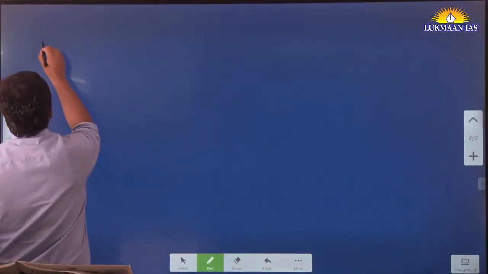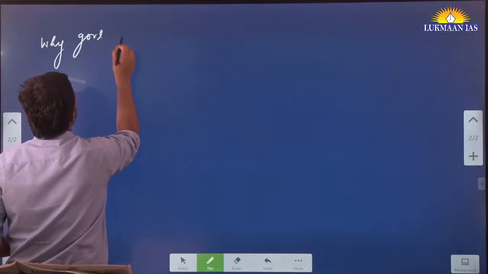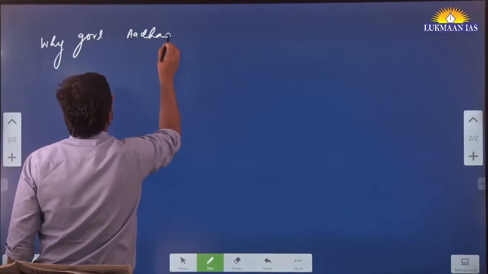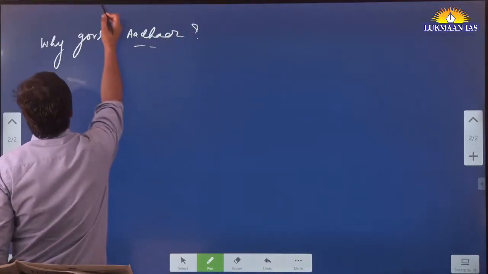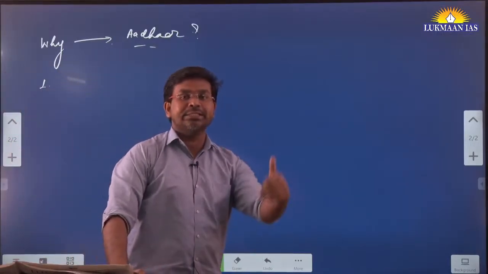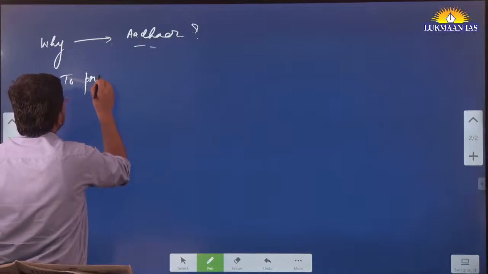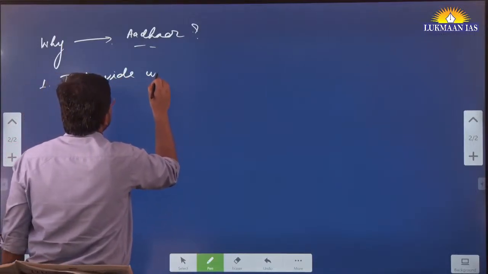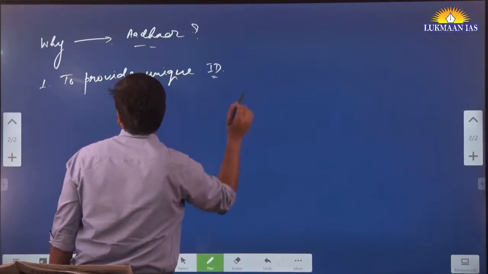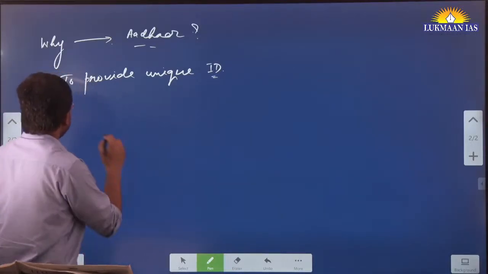So we are going to discuss why the government came out with Adhar, why the government initiated a project known as Adhar. Adhar has been released for multiple purposes. One of the purposes is to provide a unique identification card to people. And second, the objective of the government of India was to provide benefits,